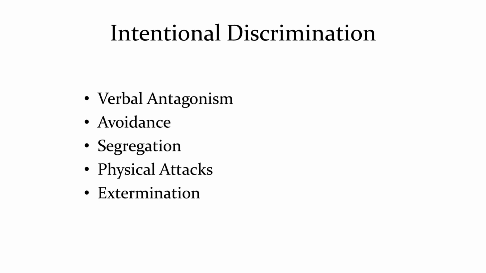It can be expressed in the following ways: verbal antagonism, avoidance, segregation, physical attacks, and extermination. Verbal antagonism, as the name itself gives the meaning, is where I'm going to treat the person differently by the usage of my words. I'm going to harm them or abuse them with words. Then avoidance. As the name suggests, I'm going to avoid the person by not helping them, not replying to them, or not adding them in a group. These are the ways I'm going to discriminate against the person.